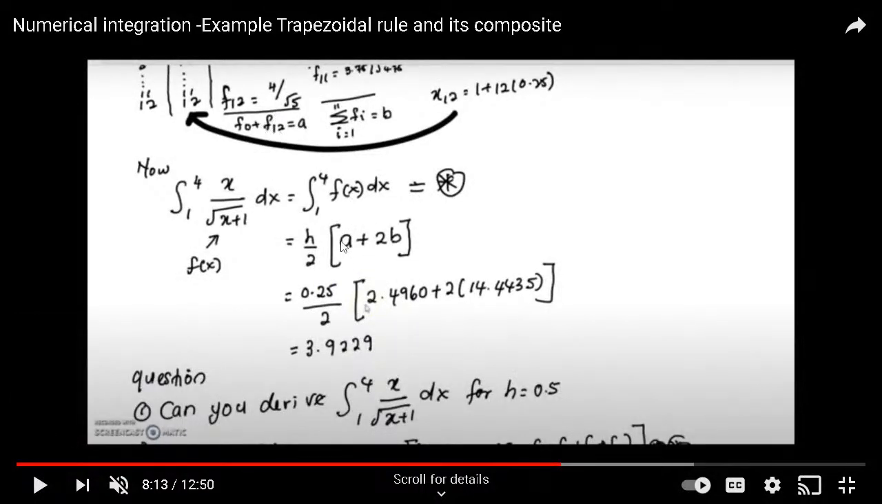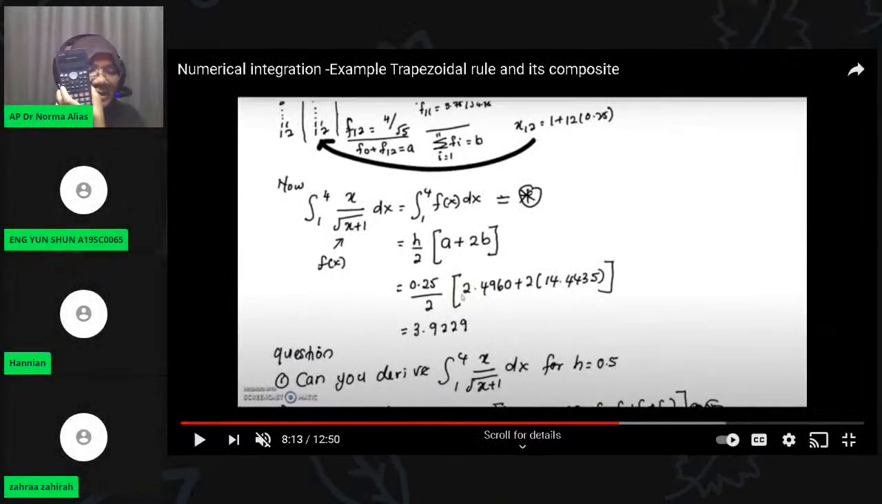So you can get the answer here. F0 plus F12 is 2.4960. Summation F1, F2, F3, F4 up to F11 is 14.4425. You can use the calculator if you want the fastest way. Just use your calculator, save the function fx equal to x divided by x plus 1.